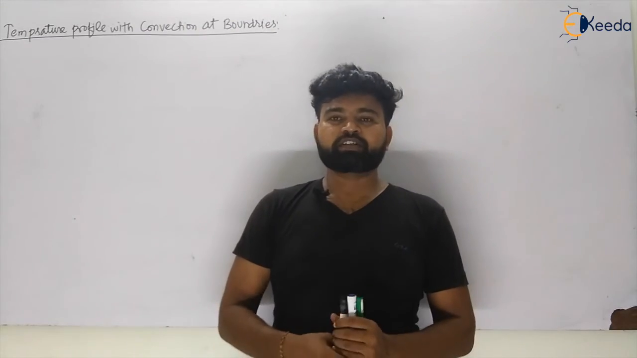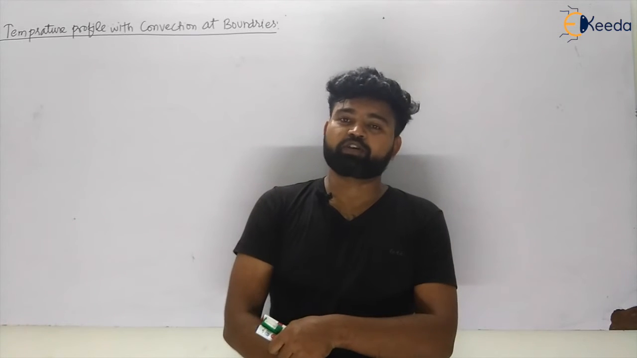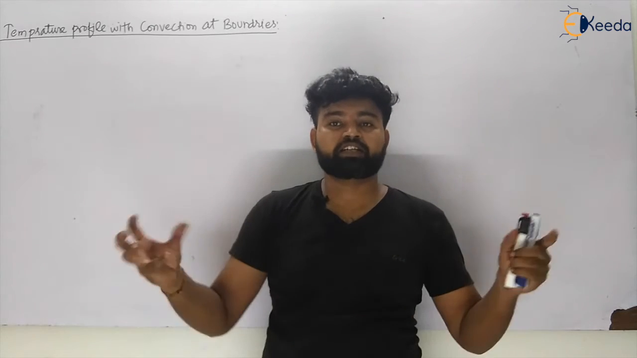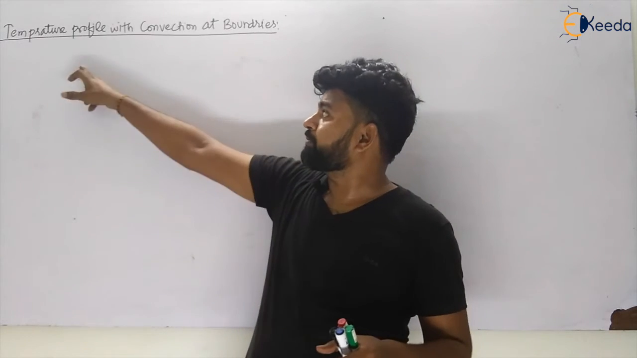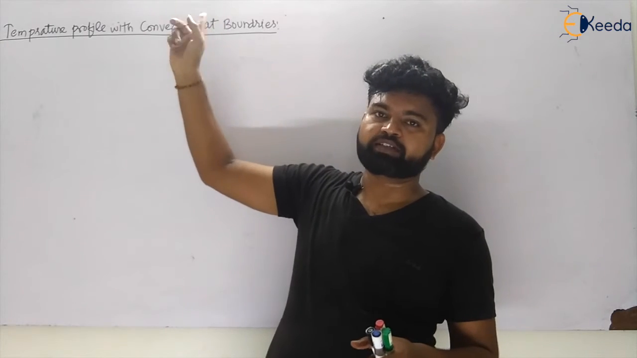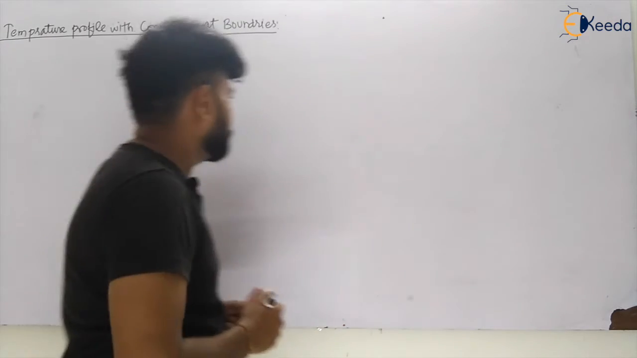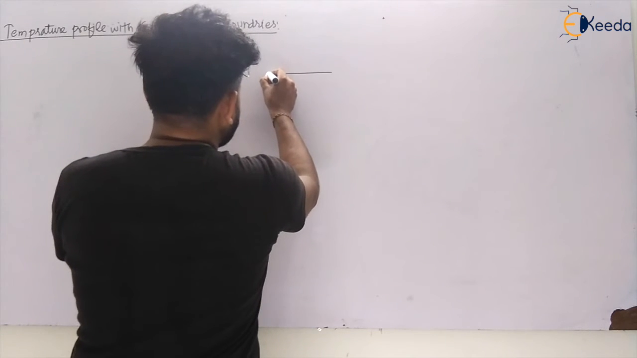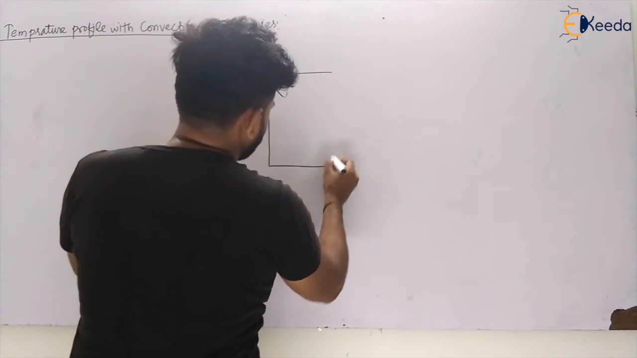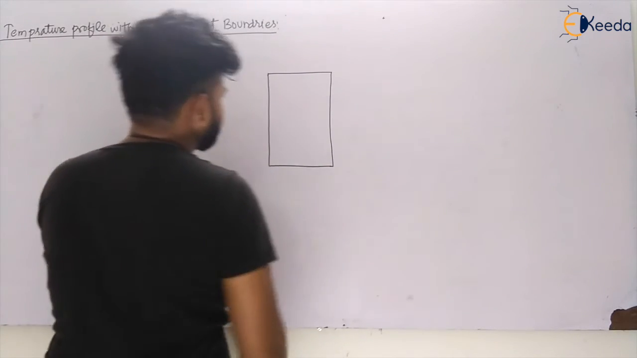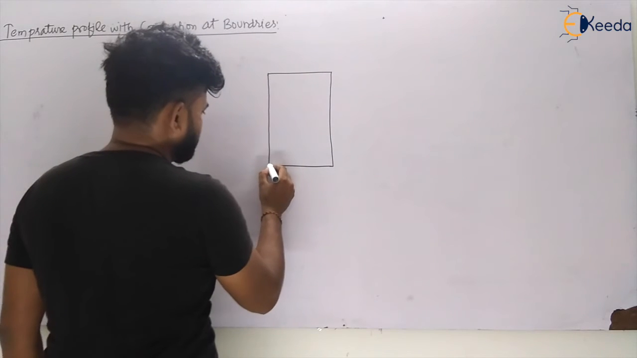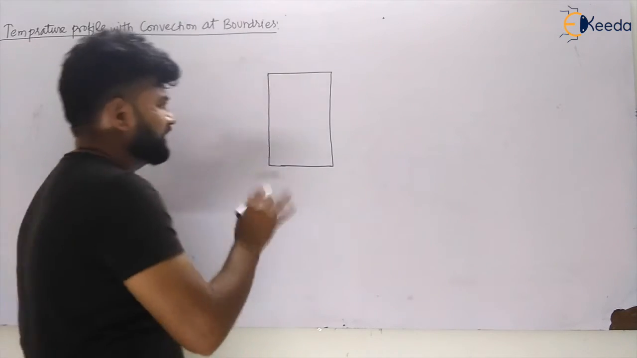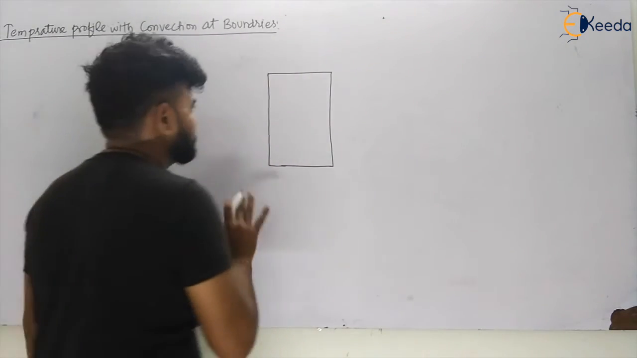Okay, so now we have already seen thermal contact resistance. Now let us see what the temperature profiles will be when convection is occurring on both surfaces. So, temperature profile with convection at both boundaries. Let us assume there is a slab, a plain slab with length L, where conduction is occurring.